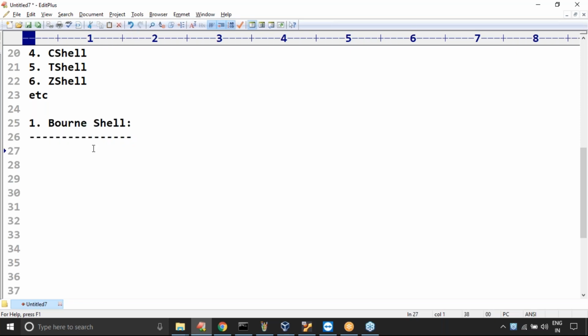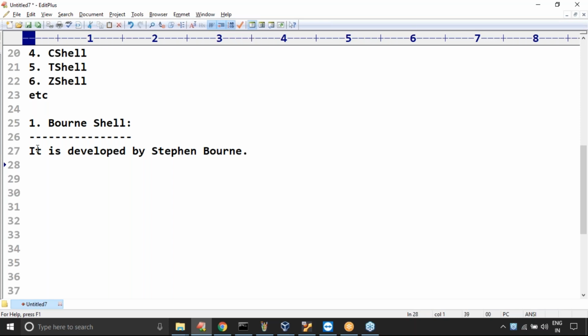Why the word Bourne? Anyone, can you please tell what may be the reason? Do you have any particular reason for that? Yes. It is developed by Stephen Bourne. Just observe who developed this shell.